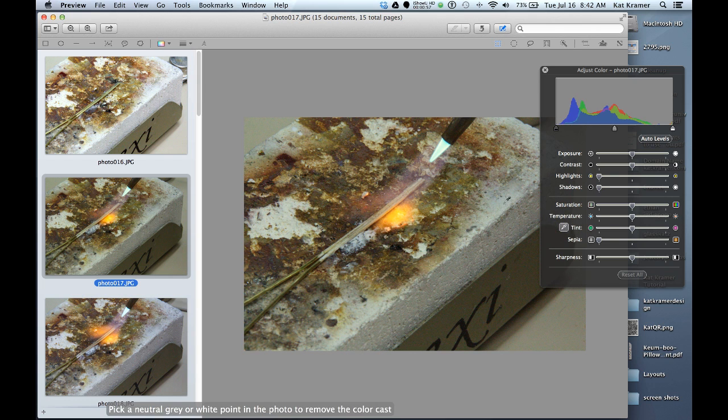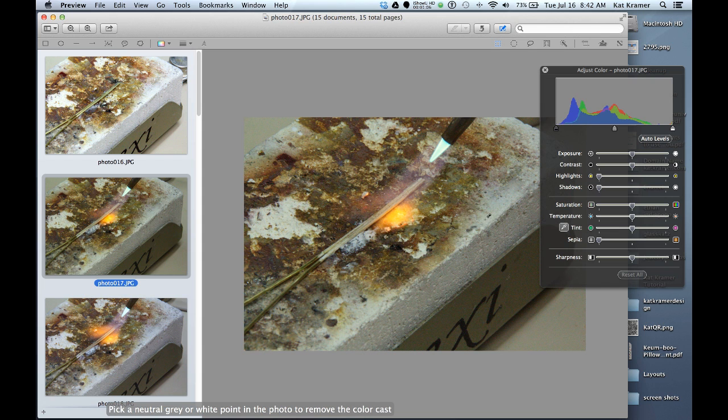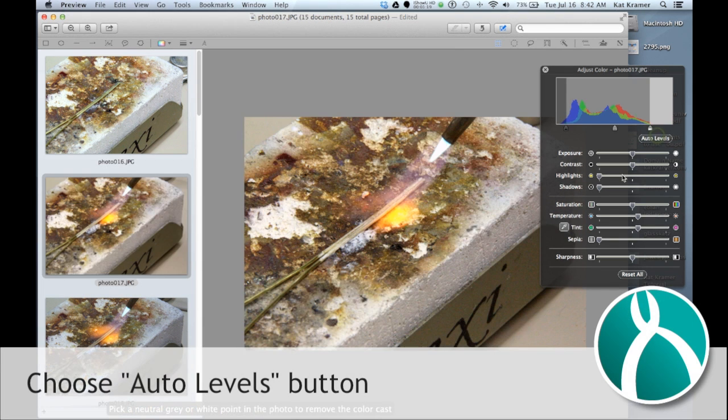And I'm looking for an area that's kind of gray or white. And you'll see down here, it says pick a neutral gray or white point in the photo to remove the color cast. So I'm going to look somewhere on the brick. I know that the brick is actually a white color. Okay, and you can just choose something. You won't know if the effect is right until you choose Auto Levels and brighten it. So next you choose Auto Levels.